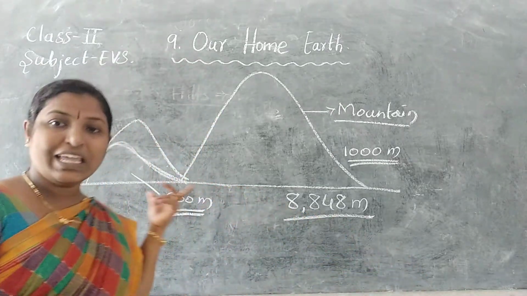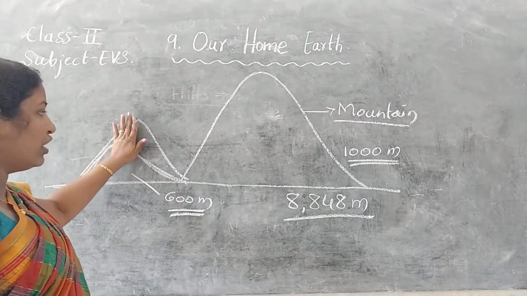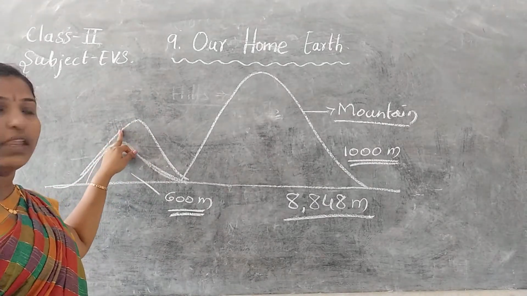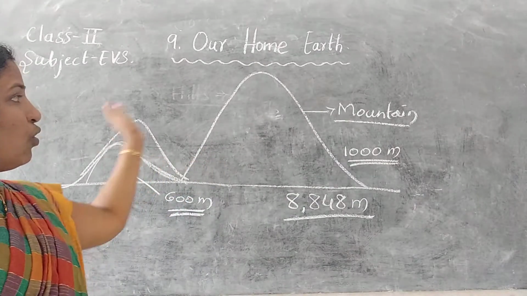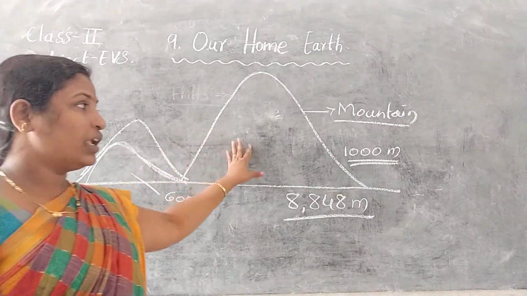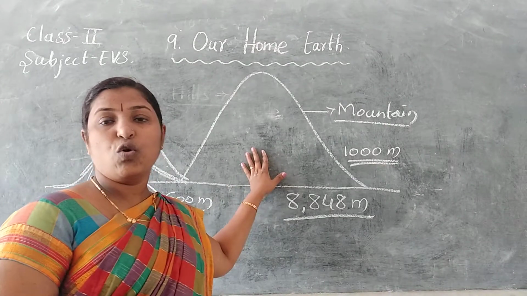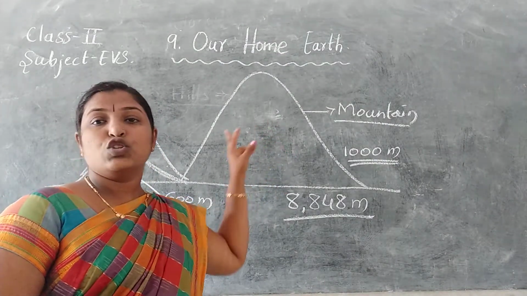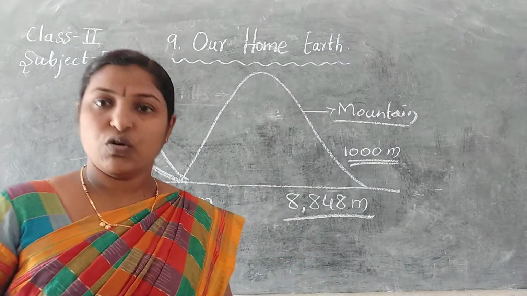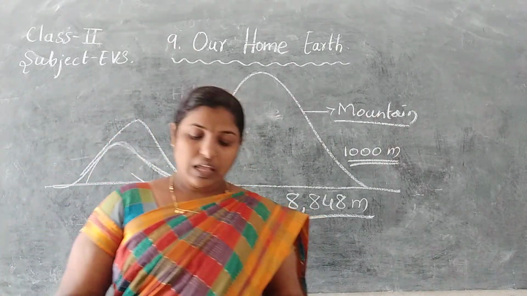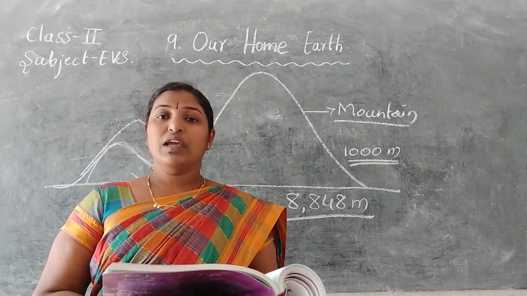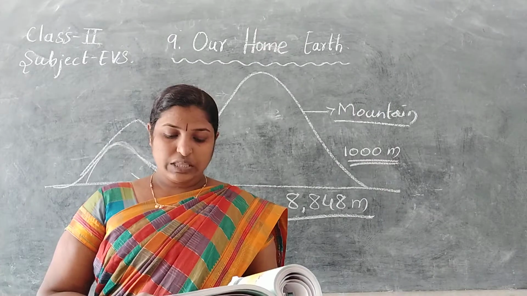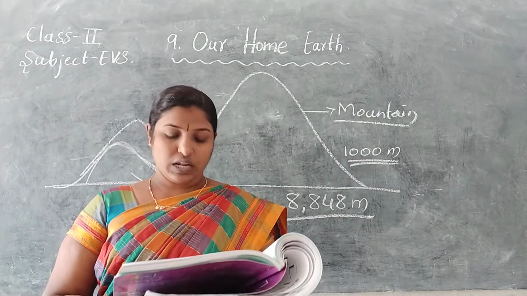I told you that hills have cold temperature. It will be cool on the top area. So these mountains are higher than the hills, and automatically they will also be very cold. Because of the very cold nature, snowfall will also take place. Because of snowfall, mountains will be covered with snow. High mountains are covered with snow. They are called snow-capped mountains.